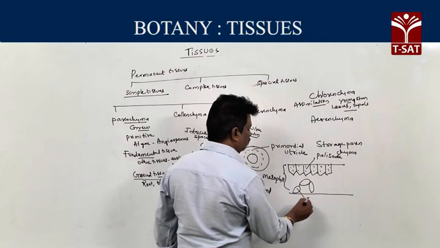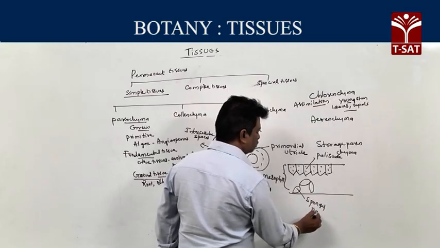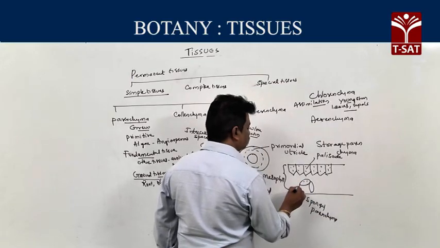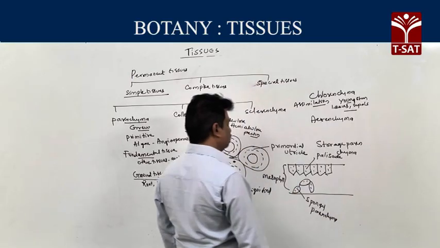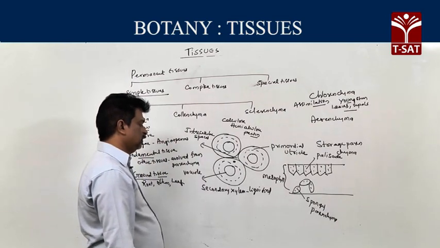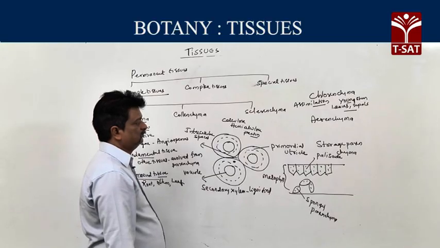Second one, sponge parenchyma. The sponge parenchyma is present towards abaxial side. Even sponge contains chloroplast. So, main function is storing air. Besides storing air, even sponge parenchyma performs photosynthesis. So it is first one, chlorenchyma.